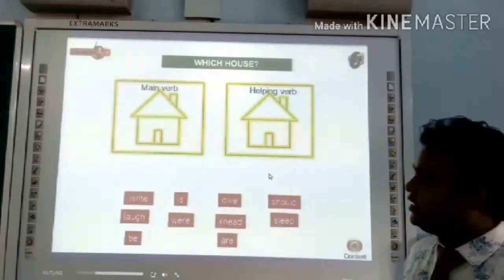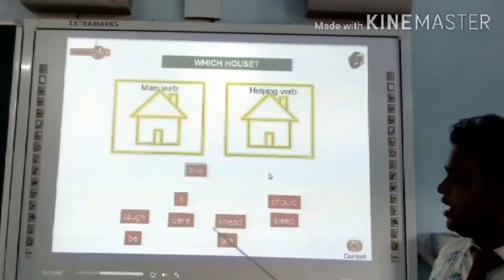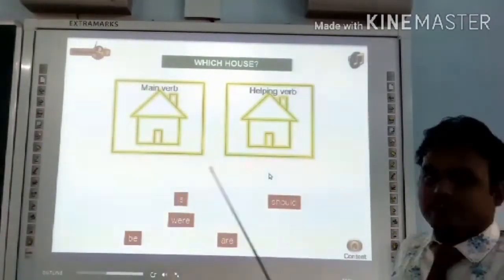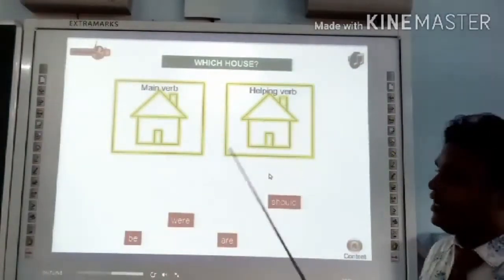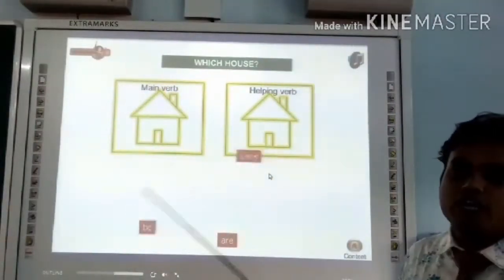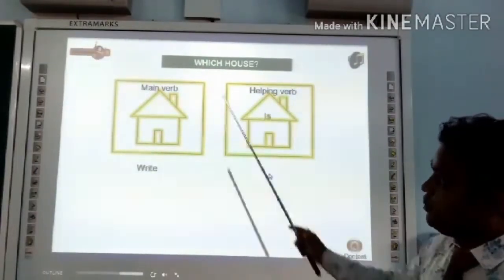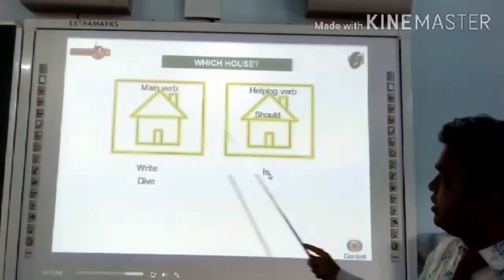So we have verbs here: write, laugh, be, is, were, drive, need, are, should, sleep. So let's have a look, and these are separated by itself automatically. So we will find out what are the main verbs and what are the helping verbs. So main verb: write, is, drive, should,